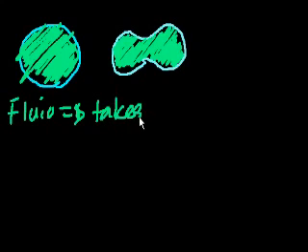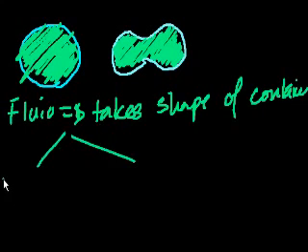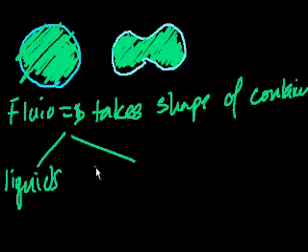So a fluid, in general, takes the shape of its container. And I just gave you two examples of fluids. You have liquids, and you have gases. Those are two types of fluids. Both of those things take the shape of their container. And now what's the difference between a liquid and a gas then?